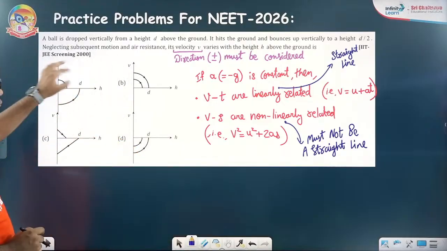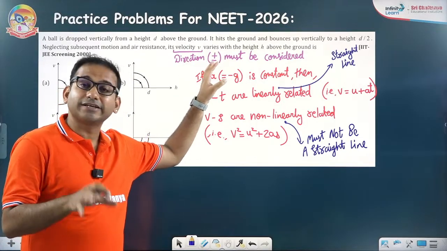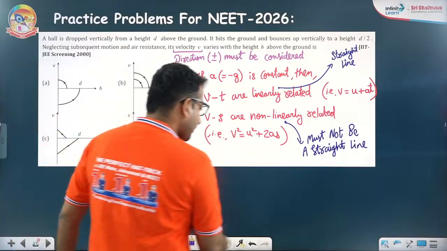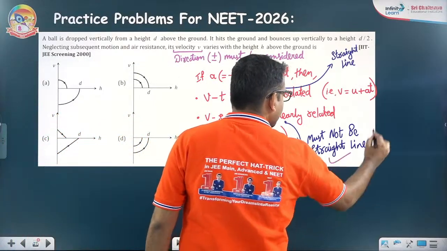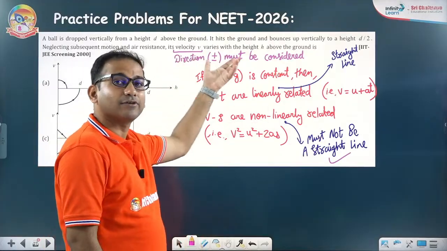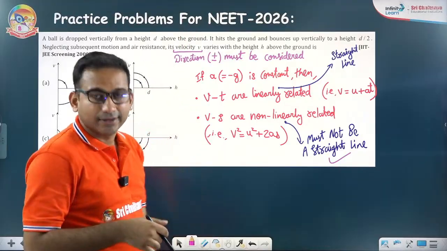Here, you have to draw velocity versus h, VH. So definitely it's a non-linear one. You have to consider positive as well as negative, because while going up it is positive, while coming down it is negative.